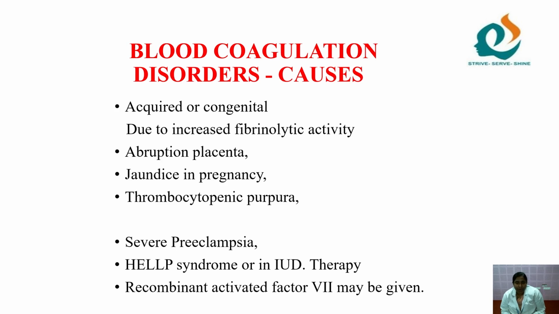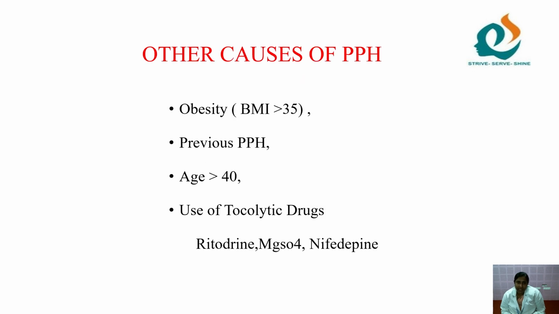That is a common syndrome occurring in preeclampsia. With IUD also there will be a blood coagulation disorder. So what treatment can be given? Activated factor 7 may be given to control the bleeding. And other causes of PPH, yes, obesity is one of the major causes.